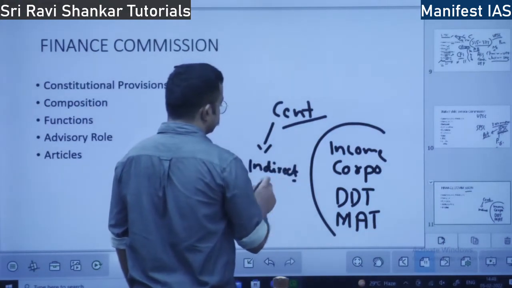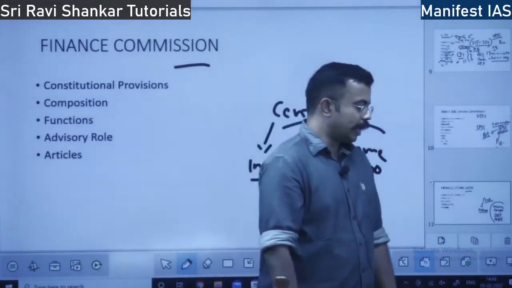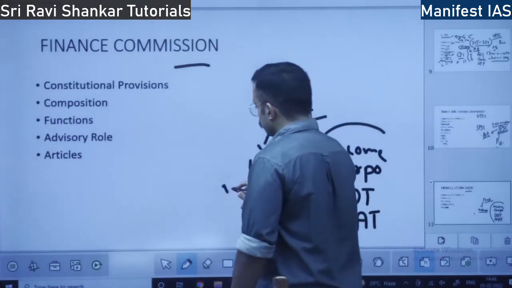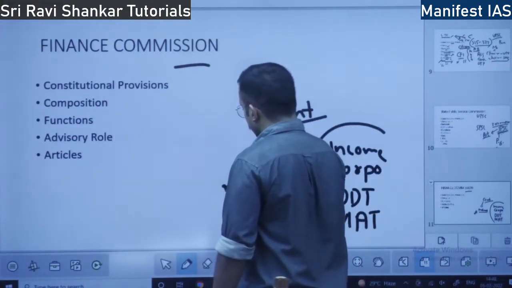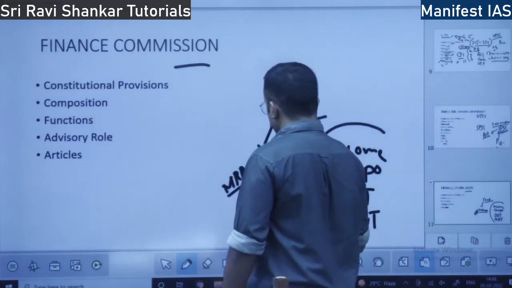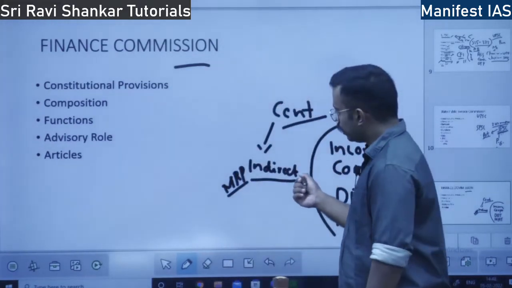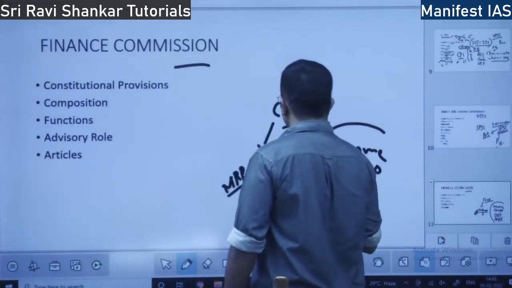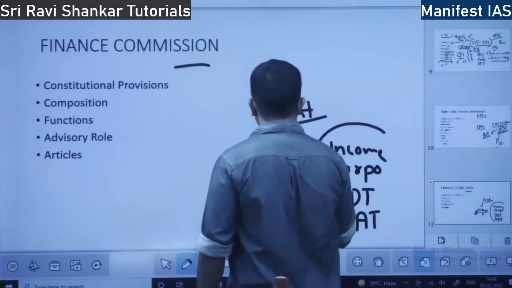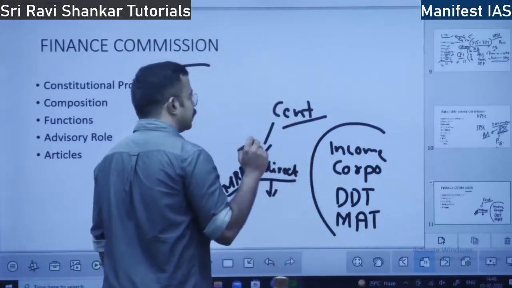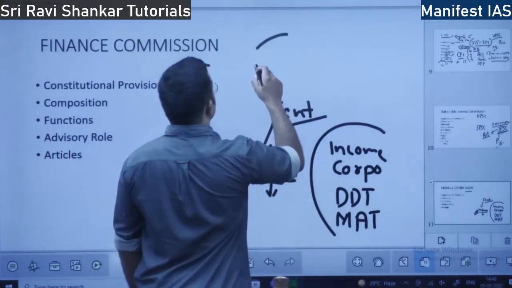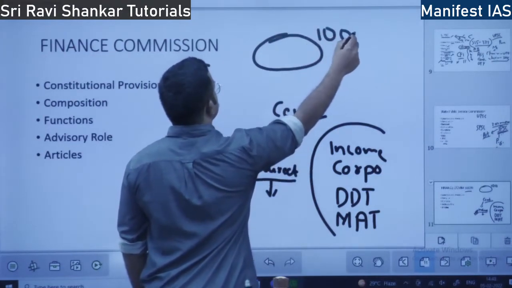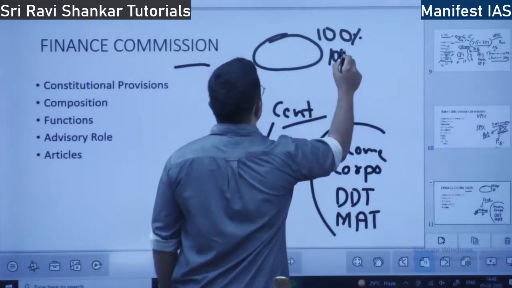What are indirect taxes? You go and buy a biscuit. On that biscuit, in the MRP, there will be some tax which is already there. You don't pay the tax directly to the government. You pay it to the company, which pays in turn to the government. So indirect tax and direct tax. The central government collects the revenue. This revenue forms a pool, the revenue pool. Suppose this pool is 100 rupees.